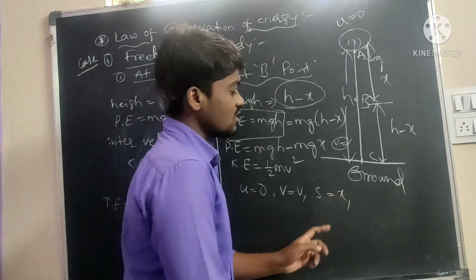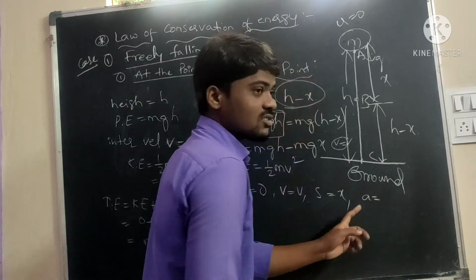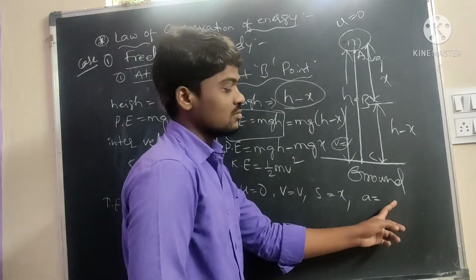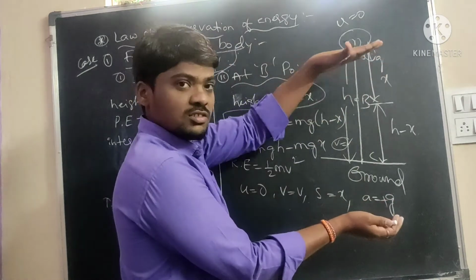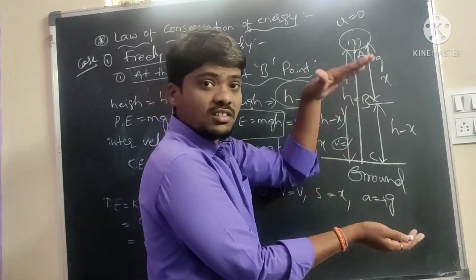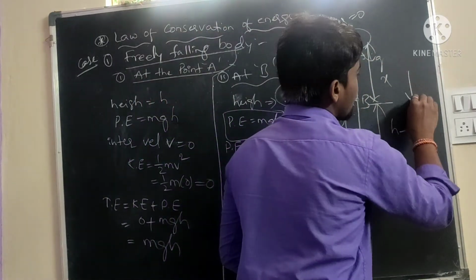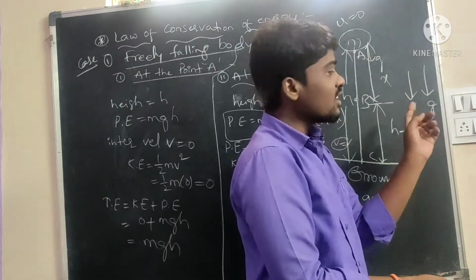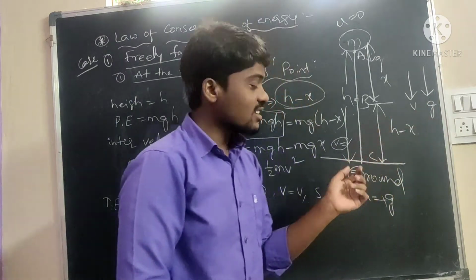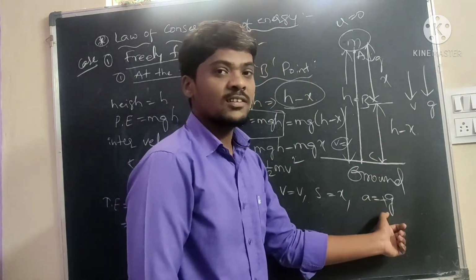Next, acceleration. Acceleration a is equal to g. Gravity means a is equal to plus g. The velocity of the object is downward, and the gravitational force acts downward. Both are in the same direction. That's why we take the acceleration a equal to plus g.